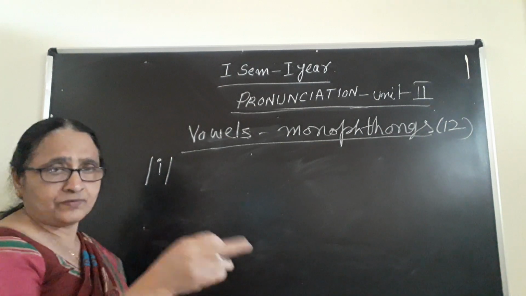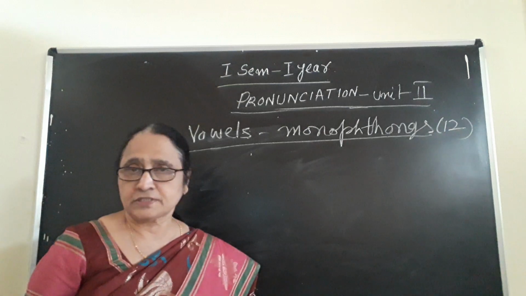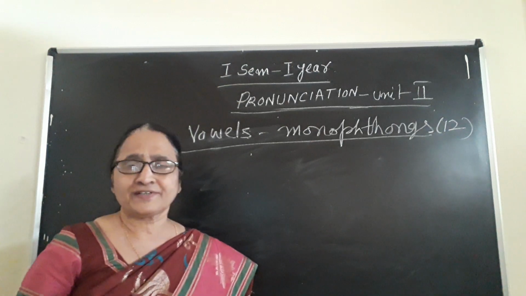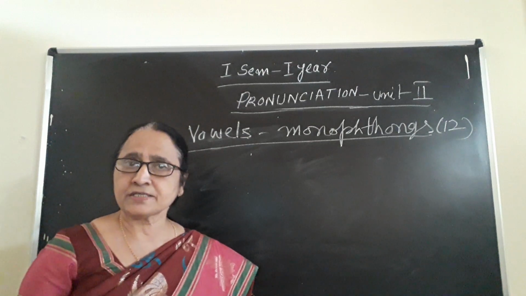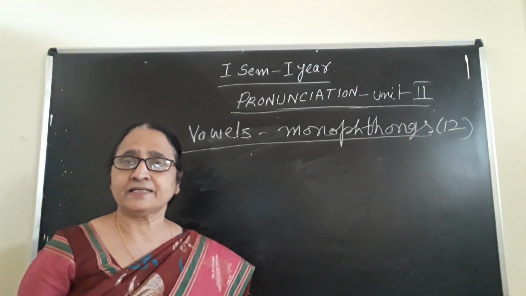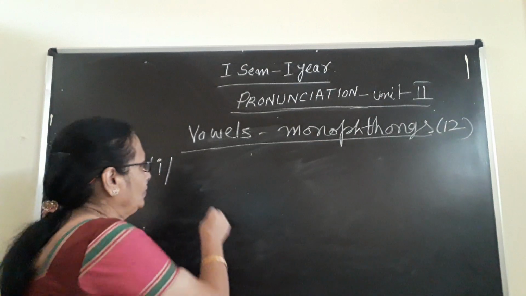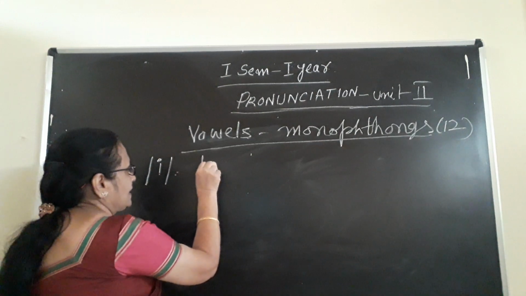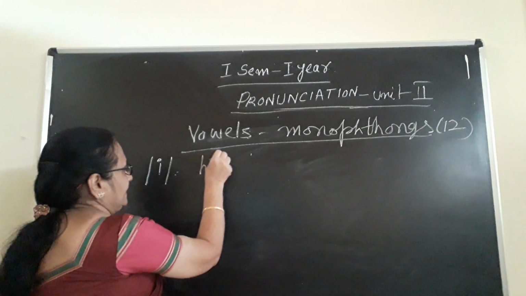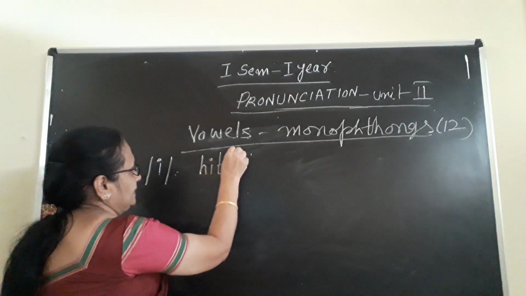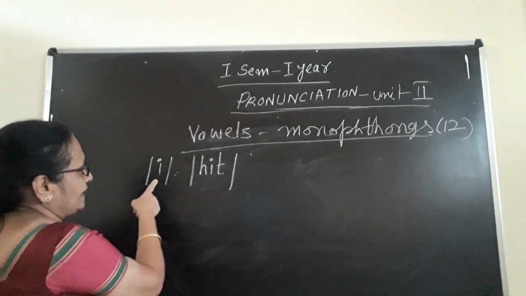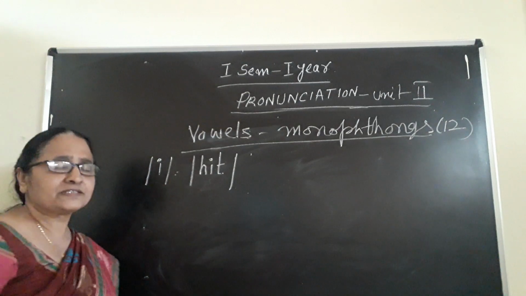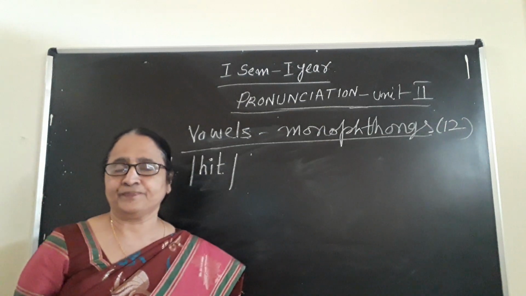But among A, E, I, O, U, that I is a vowel. While you are transcribing, the pronunciation of I will be like E. For example, hit. H-I-T, hit. This is one example with I. While writing you are giving I, but it is giving you the E sound.